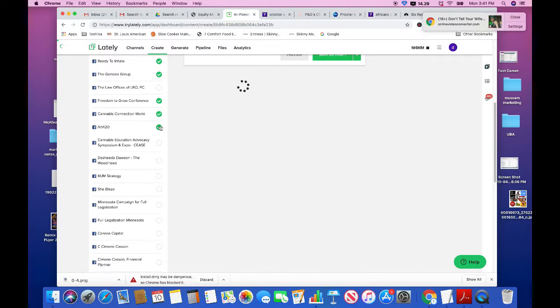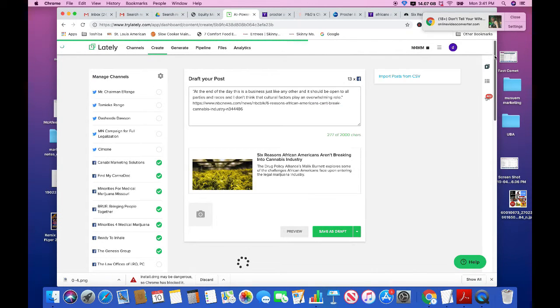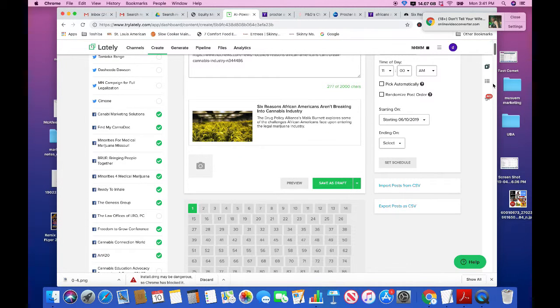Art for 20 is in Florida. Deshita Dawson is in Phoenix, California, and New York, so she gets around. Of course, the Candace Capital pages with Simone Kaysen. Some of the pages are disconnected at this time, so I don't automatically select them.